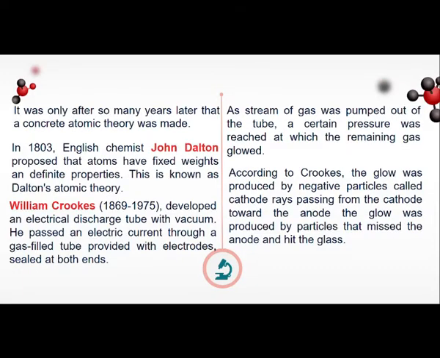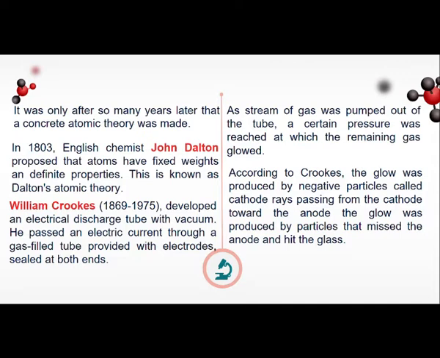It was only after so many years later that a concrete atomic theory was made. The atomic theory was made by an English chemist named John Dalton. He proposed that atoms have fixed weights and different properties. This is known as Dalton's atomic theory.